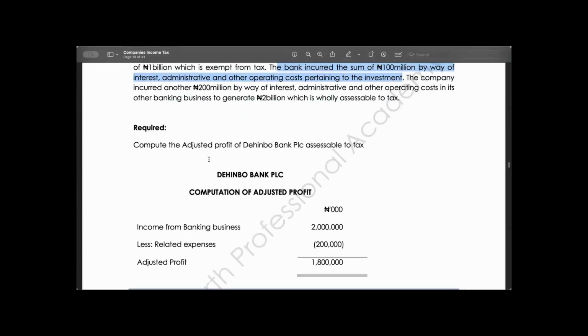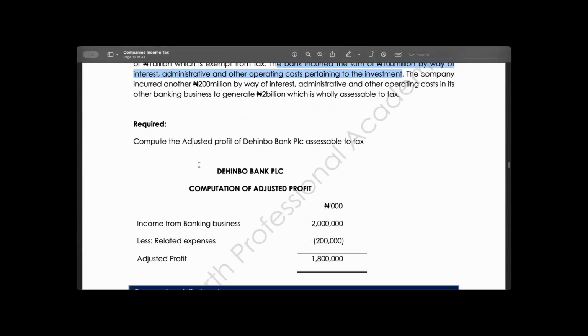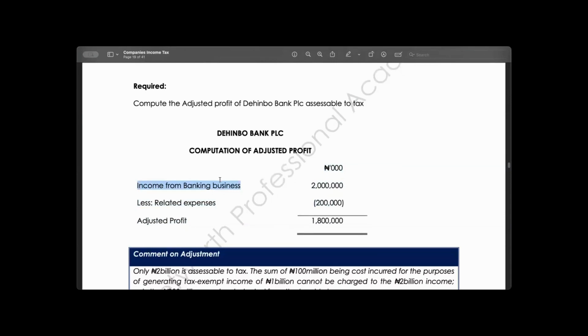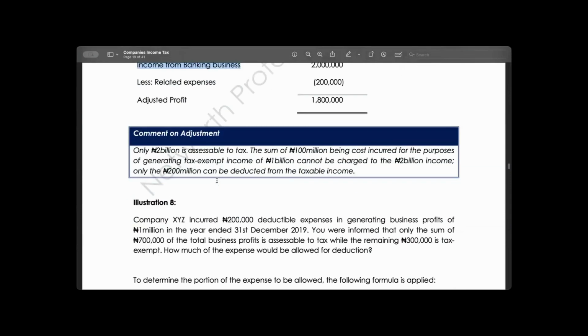Now, in computing the adjusted profit, the 1 billion that this company generated that is exempted from tax will not be included. Any expenses related to the generation of that 1 billion will also not be included. That means the 1 billion and the 100 million will not be included in our computation. In deriving our expenses, we only consider the 200 million that was used to generate the 2 billion that the company generated. So that is that.